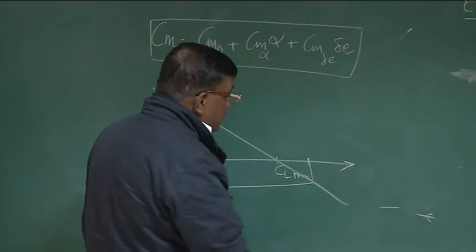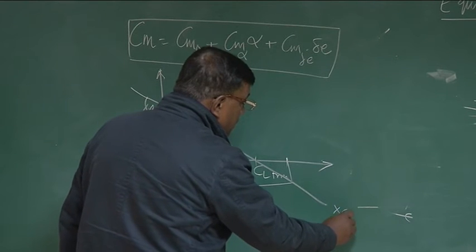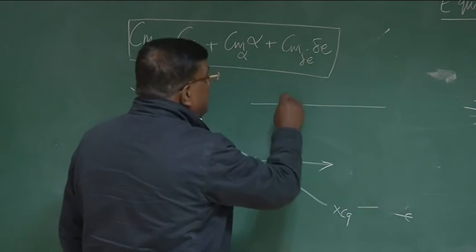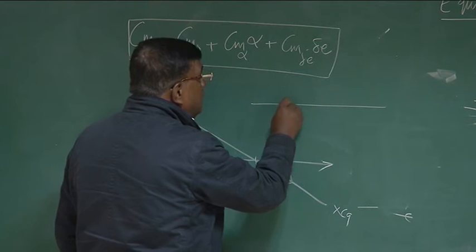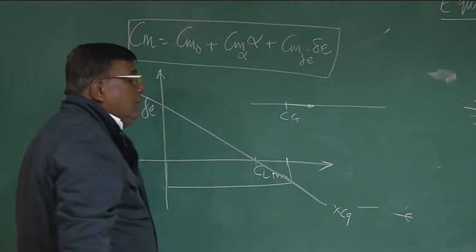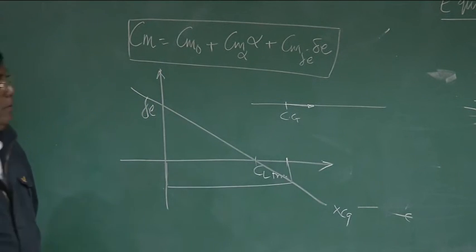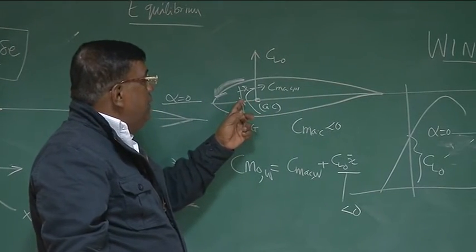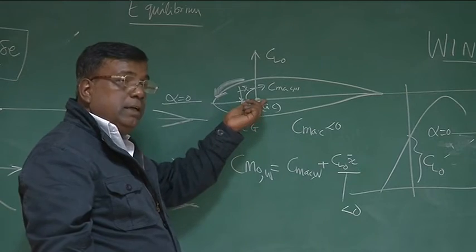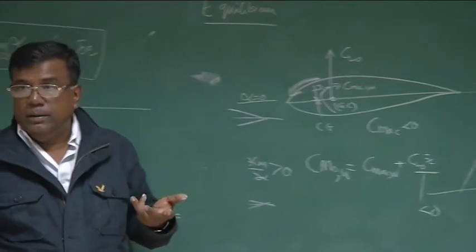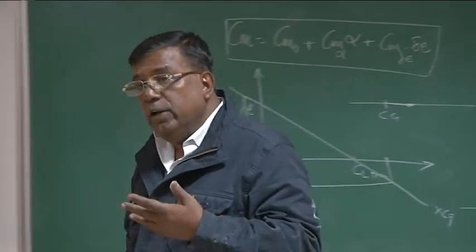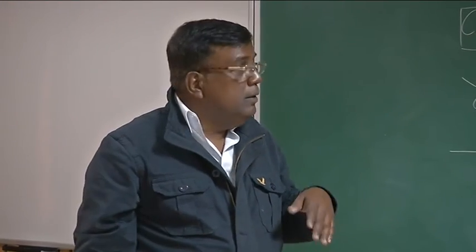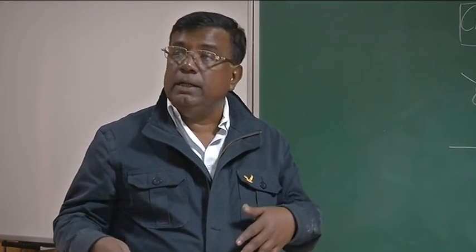Now imagine if I go on taking the CG of the airplane backward. What will happen? See from here, you know, if I take this CG backward, there will be a time when CG and AC will coincide, so it will become neutrally stable. So there is a neutral point concept of the whole airplane. There is a location at which if I put the CG, the airplane becomes neutrally stable. Beyond that, if we take the CG, it becomes statically unstable.